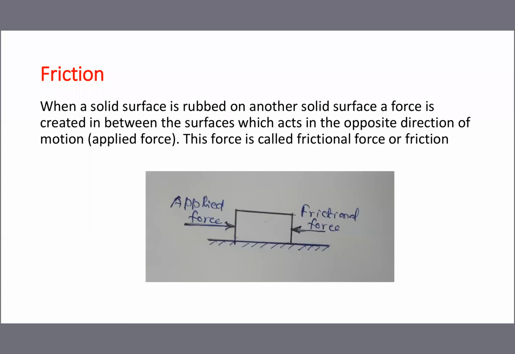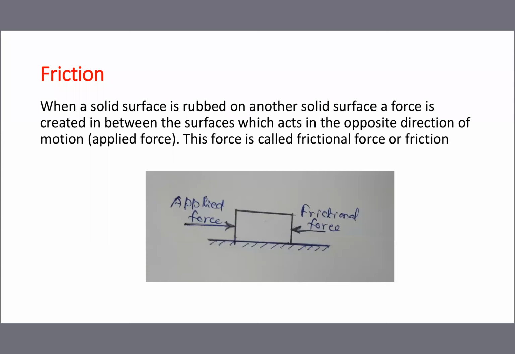By means of applied force, I am moving the job. A force will be created between the surfaces. That force is called frictional force, but I am marking it on the other side because the frictional force always acts opposite to the applied force. Actually, frictional force is created in between the surfaces only; I am marking it in another area.